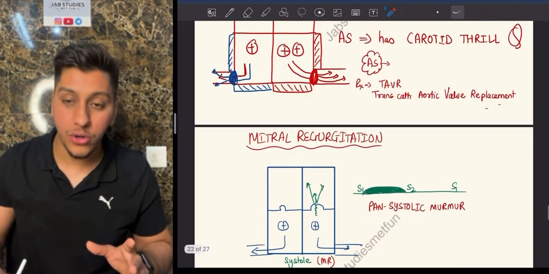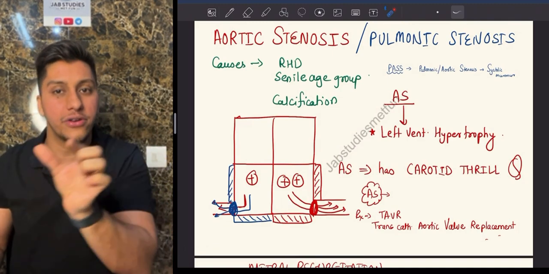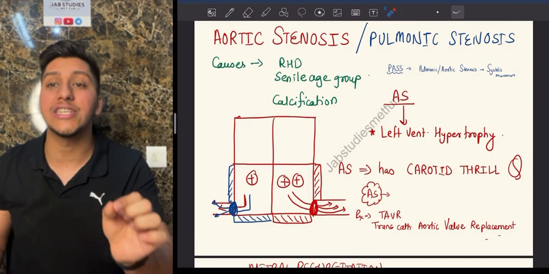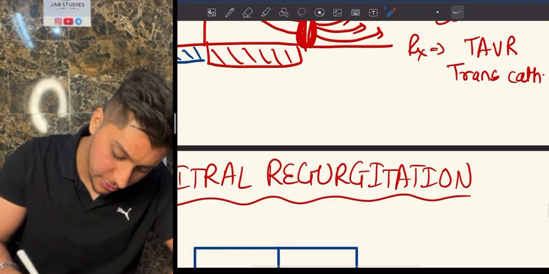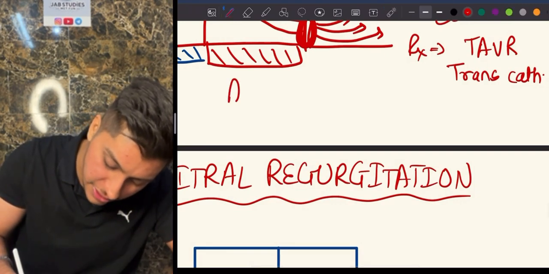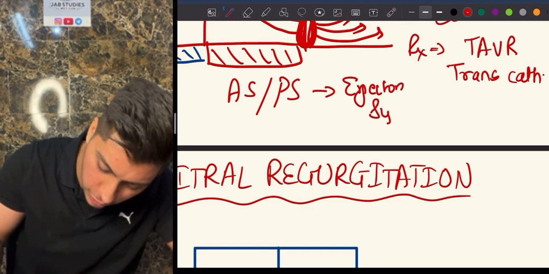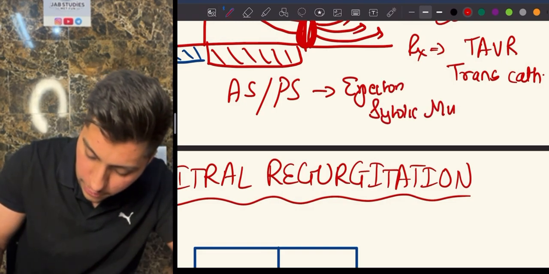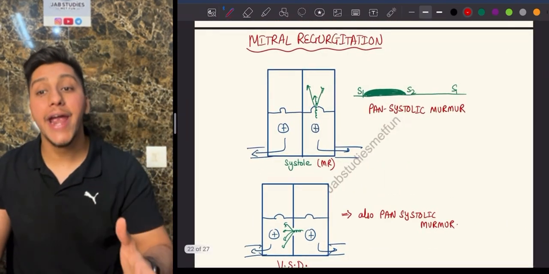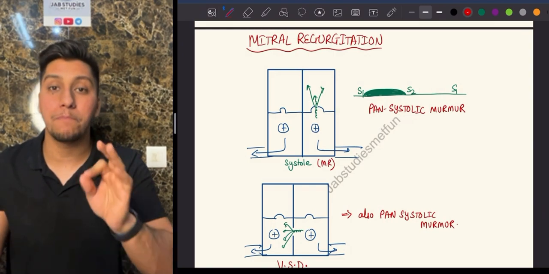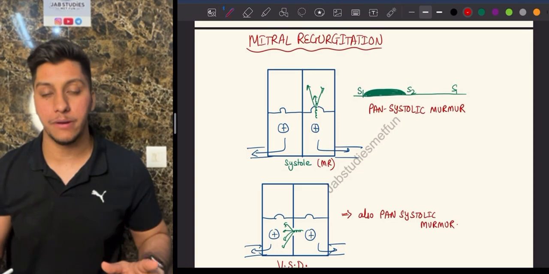And on the other hand, aortic stenosis and pulmonic stenosis are just in the start. That's why just in the start, then you will not hear it. That is why this is known as ejection systolic murmur. Okay, remember, aortic stenosis and pulmonic stenosis, I'll just write it over here, are examples of ejection systolic murmur. On the other hand, mitral regurgitation and ventricular septal defect both are examples of pansystolic murmur. The one going up and the one going sideways are examples of pansystolic murmur throughout.